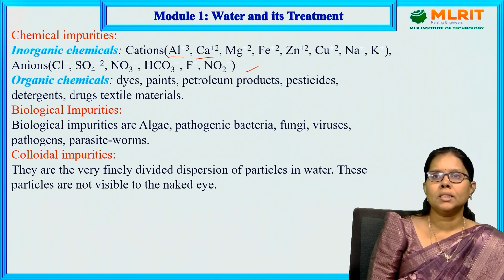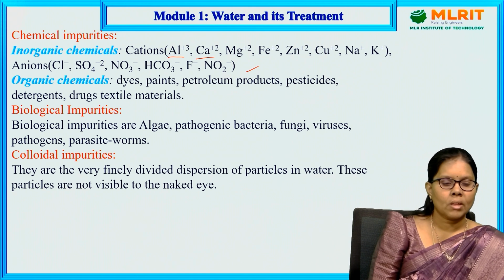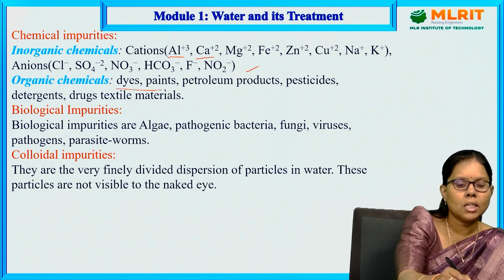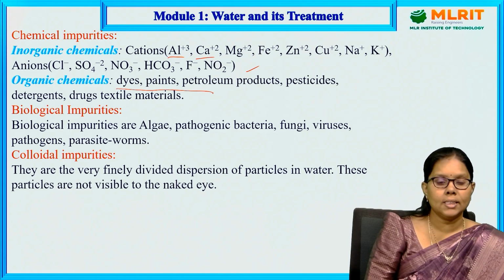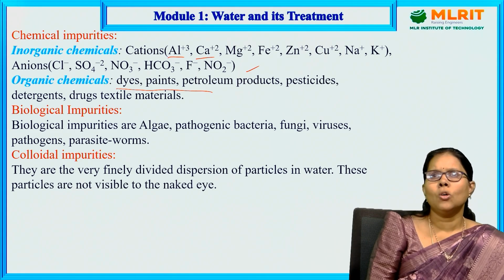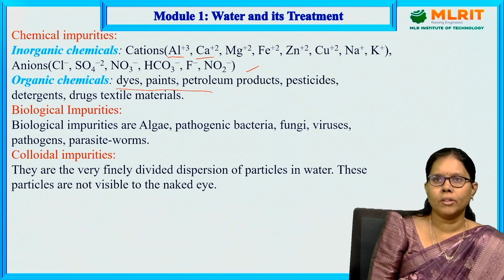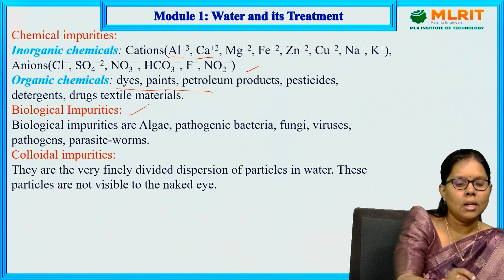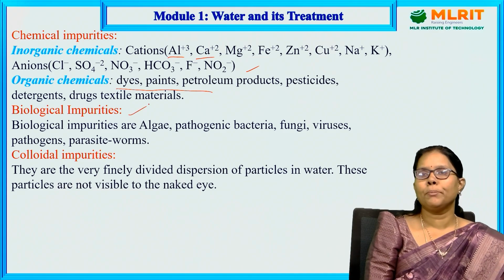And the next one is organic chemicals. These organic chemicals are released from the industries, mainly dyes, paints, petroleum products, pesticides, detergents, drugs, textile materials. All these impurities from the various industries are released into the water bodies, mainly lakes and rivers. The other one is biological impurities.